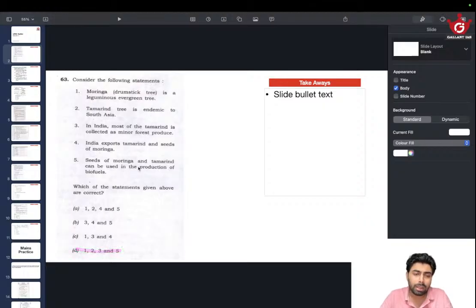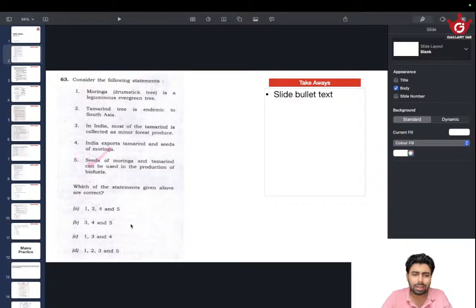Seeds of moringa and tamarind can be used in the production of biofuels. It is saying that it can be, and also it is not saying biodiesel or bioethanol. So since a general statement is given with biofuels and not a specific one like biodiesel or bioethanol, we can actually take this statement as right, because this only says about the possibility of seeds of tamarind and moringa being used for biofuels. So this could be right also. So 4 and 5 could be right.